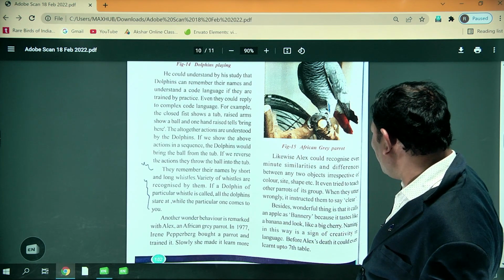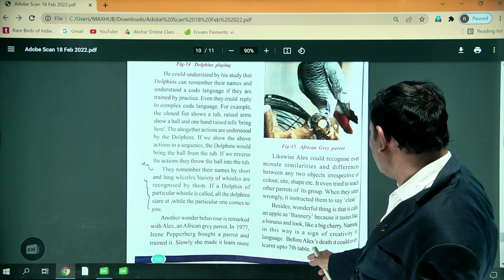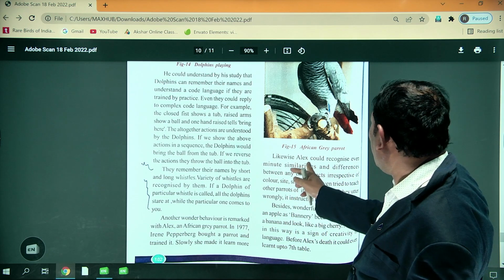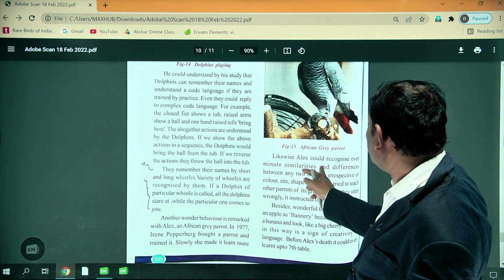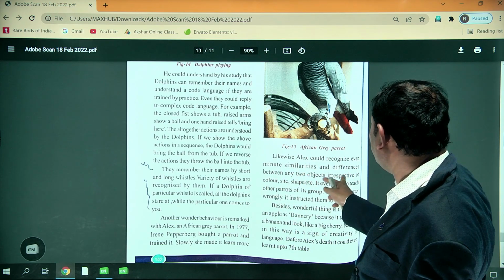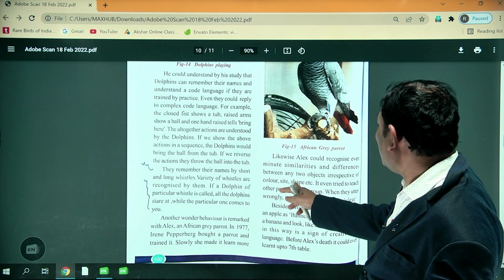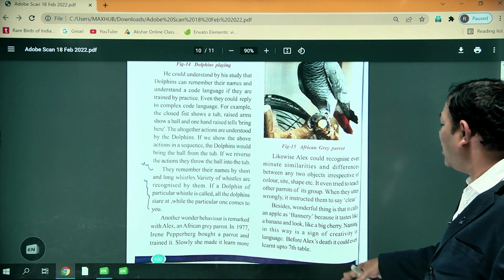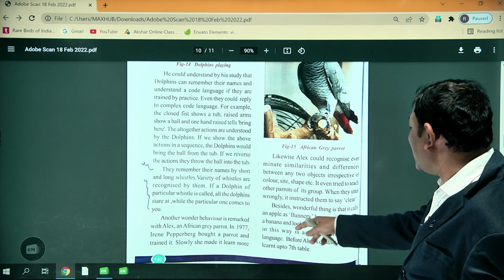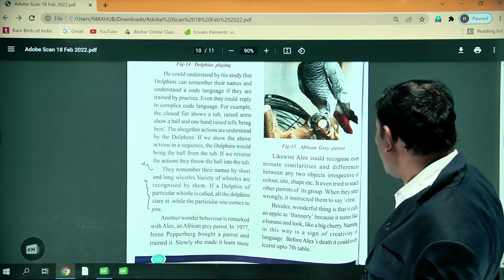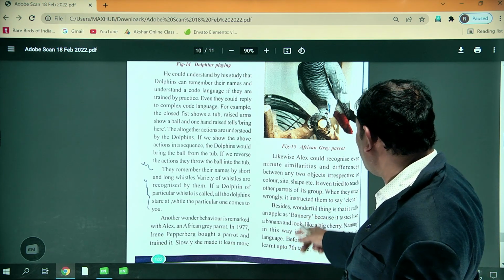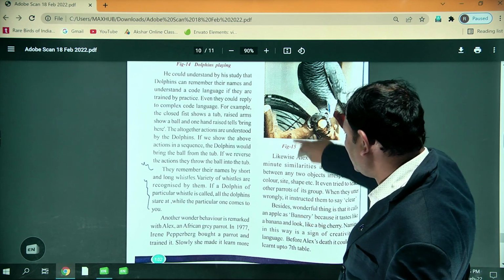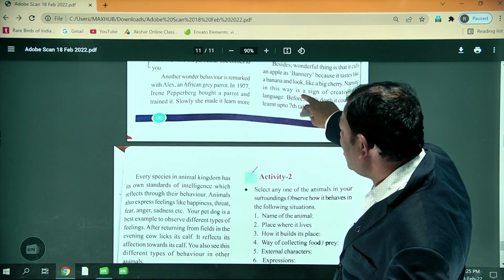Alex recognizes even minute similarities and differences between two objects irrespective of color, size, and shape. Besides, a wonderful thing is that it called apple a banerry because it tastes like banana and looks like a cherry.